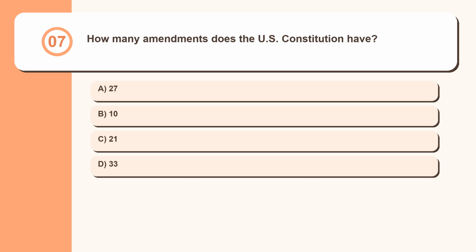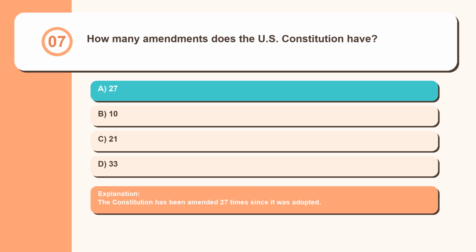Question 7. How many amendments does the U.S. Constitution have? 27, 10, 21, 33. The Constitution has been amended 27 times since it was adopted.